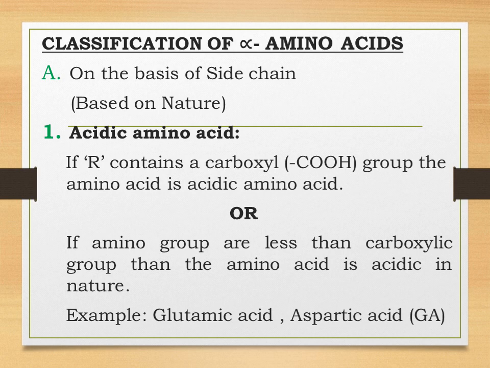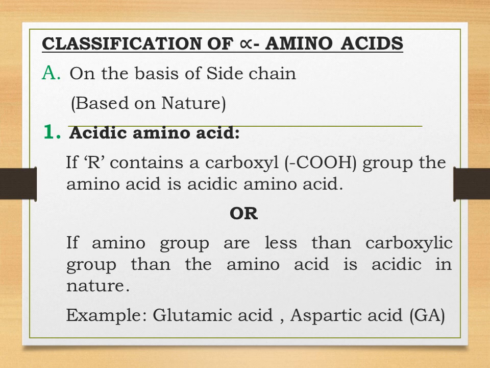Now we shall be studying the classification of alpha amino acids based on side chains. Students, you know that an alpha amino acid consists of a carboxylic group and an amino group. In the case of acidic amino acids, carboxylic groups are more in number as compared to the amino groups.